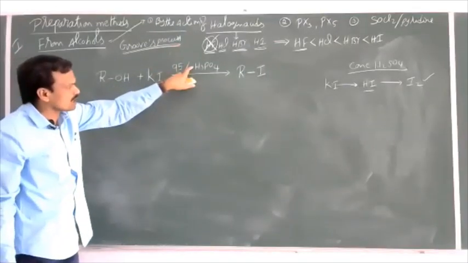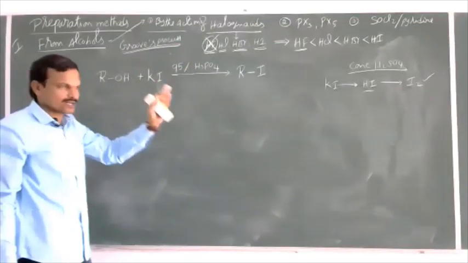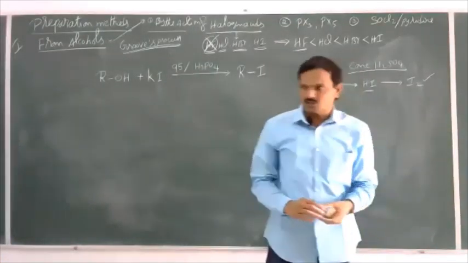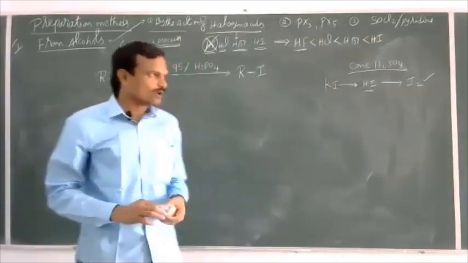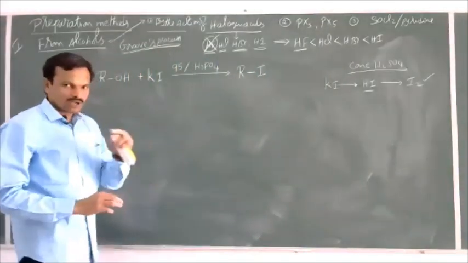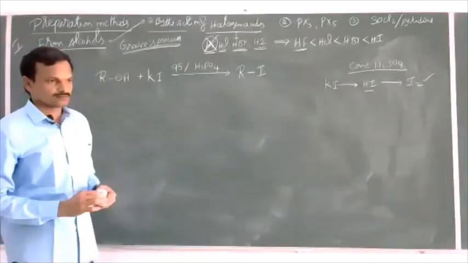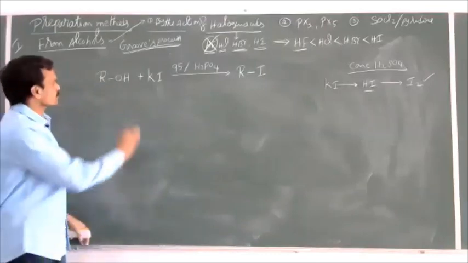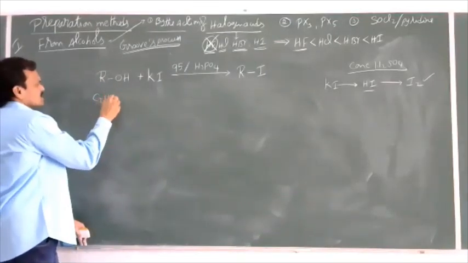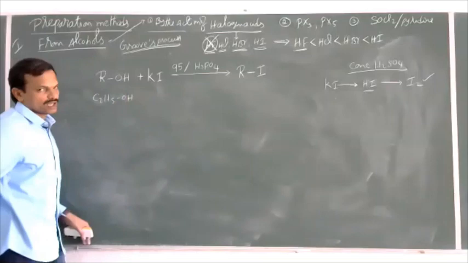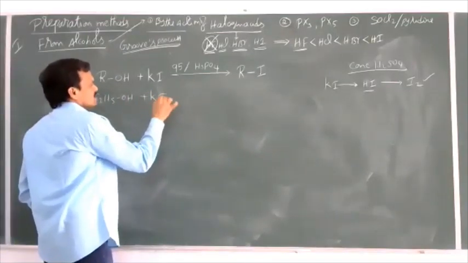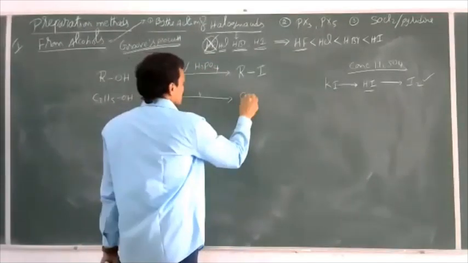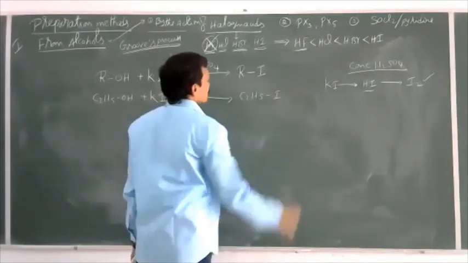This also acts as a dehydrating agent. Concentrated H2SO4, 95% phosphoric acid, anhydrous P2O5, anhydrous CaCl2, alumina, KHSO4, all these can act as dehydrating agents. So depending on the requirement, we select a dehydrating agent. So if we take C2H5OH, ethyl alcohol, when ethyl alcohol is allowed to react with potassium iodide in the presence of 95% phosphoric acid, then you can get C2H5I.